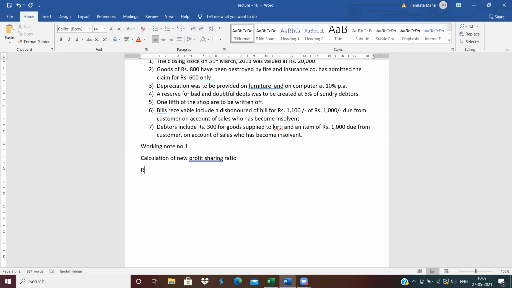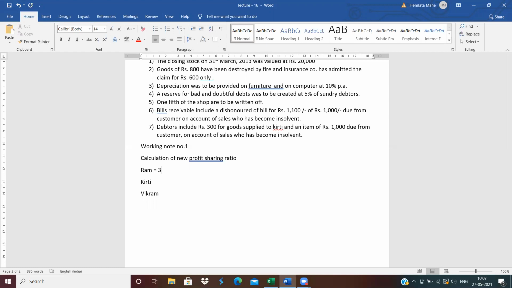Here our three partners, Ram, Kirti and Vikram, are given. So write down how much is the share of Ram? The profit sharing ratio of Ram and Kirti is 3:2.